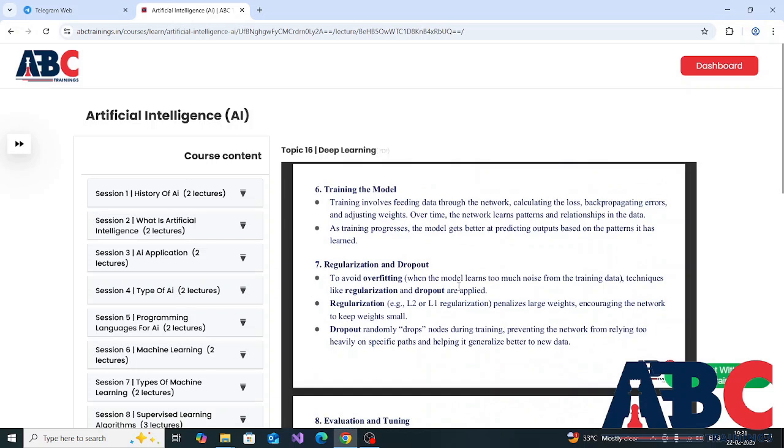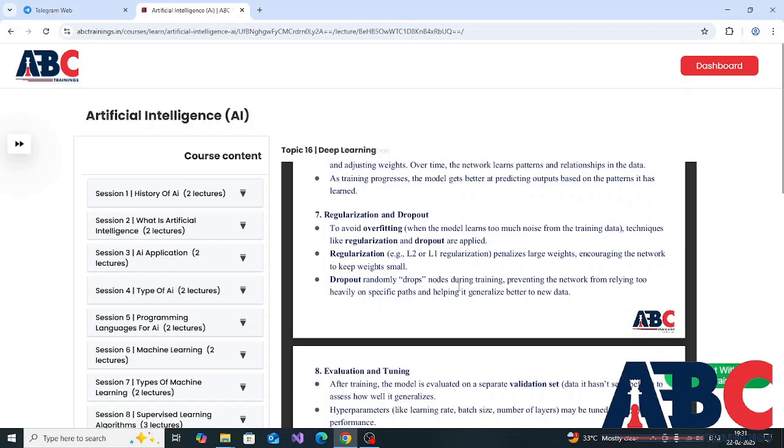The next step is training the model. Training involves feeding data through the network, calculating the loss, backpropagating errors, and adjusting weights. Over time, the network learns patterns and relationships in the data. As training progresses, the model gets better at predicting outputs based on the patterns it has learned.